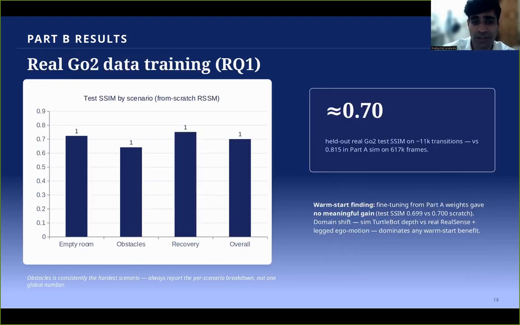Coming to part B results. Basically, training RSSM from scratch on real Go2 data gives a test SSIM of about 0.7 overall, which compares consistently to 0.815 in part A simulation, remembering that this number comes from roughly 11,000 transitions, which is 57 times less data. I also tried starting from part A weights before fine-tuning on real data, and it essentially had no benefit. The domain shift from simulated depth to real sense depth plus ego motion is too large for warm-up to help.